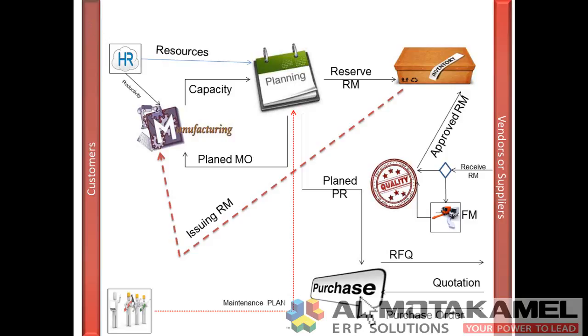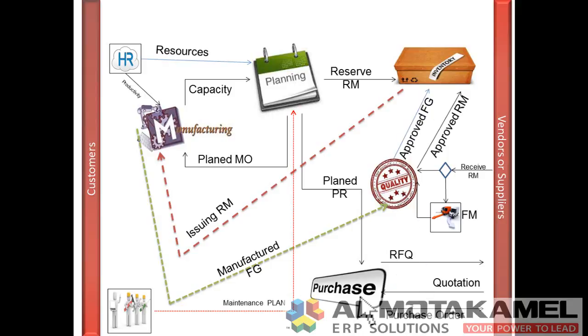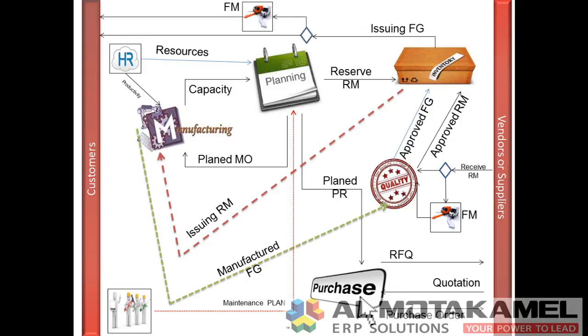The Production Module will also record the finished goods which have been produced, and send them to the Quality Module to be inspected according to the approved specs you have recorded for each finished good in the Quality Module, and they will be delivered to the Inventory Module. The Inventory Module will issue the finished goods needed to fulfill the sales orders. Either the customers receive them directly from your factory or they will be shipped by your fleet through the Fleet Management Module.